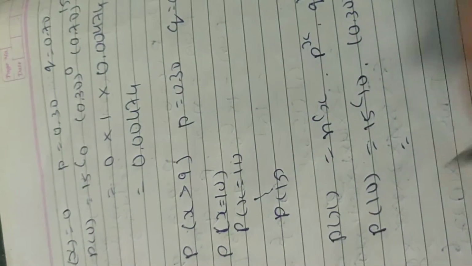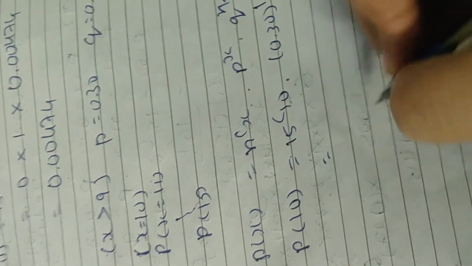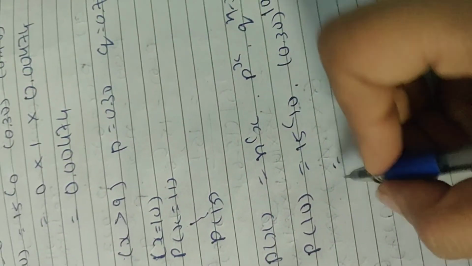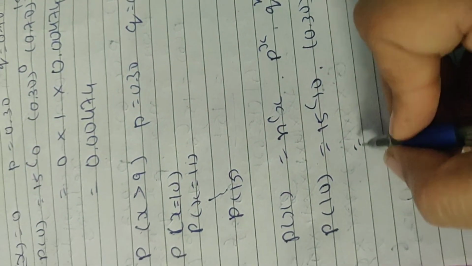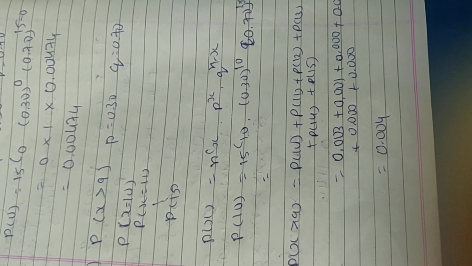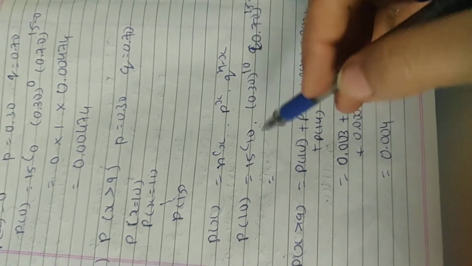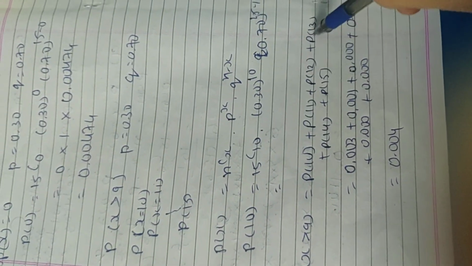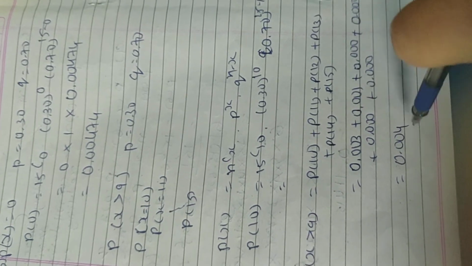Either you can calculate all the things through the formula or directly add them up with the help of the table. I have added here through the table, that is P of 10, 11, 12, 13, 14, 15, and all the values I have put.